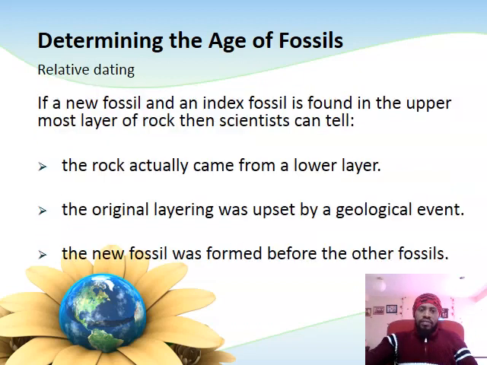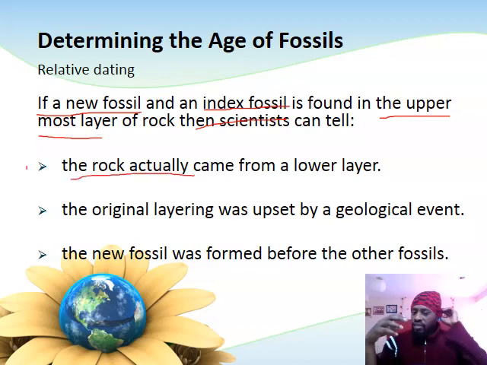If, say, for example, we have the presence of a new fossil and an index fossil found together at the uppermost layer, that's the top layer of rock, it means that scientists from this information can then conclusively say that the rock actually came from a lower layer.